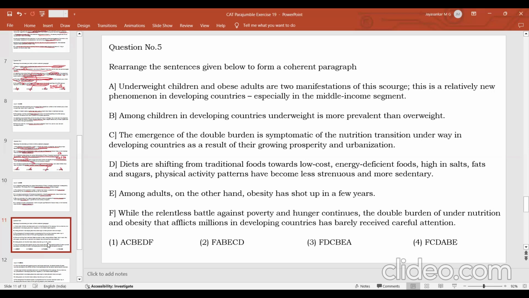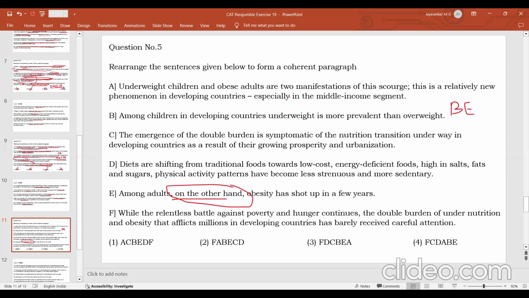Now, how can you spot the opening sentence, or how can you form the sentence pairs? Among children in developing countries, underweight is more prevalent than overweight. Among adults, on the other hand, obesity has shot up. So this is talking about the contrast between children and adults in developing countries. Children are having underweight problem, and adults on the other hand. So this "on the other hand" is important. This is the phrase that helps you to understand that B should be followed by E. So first we have to talk about B, children, then we have to talk about E, the adults.